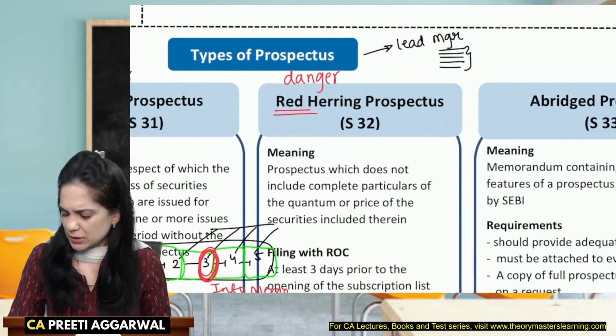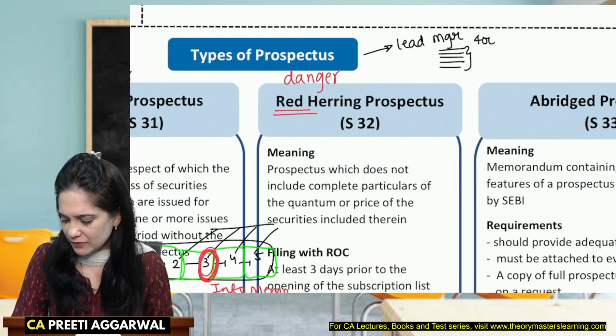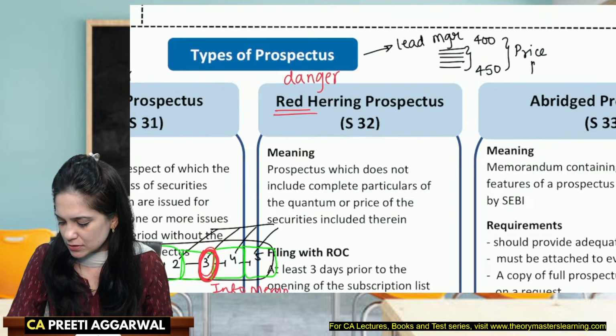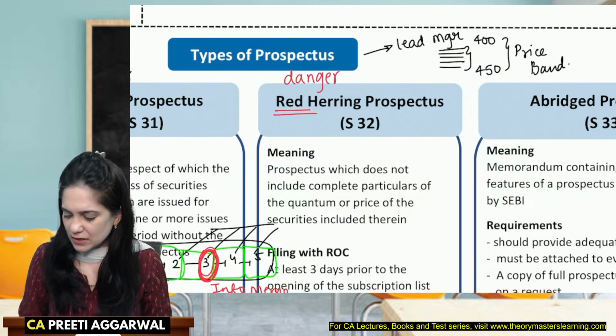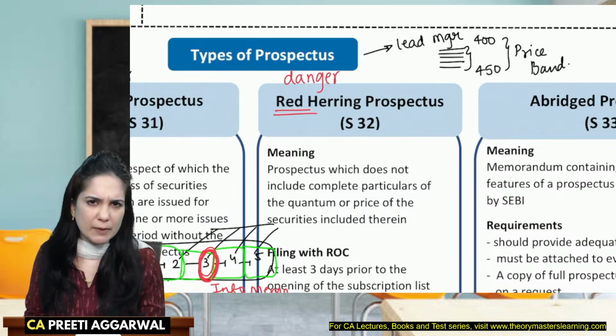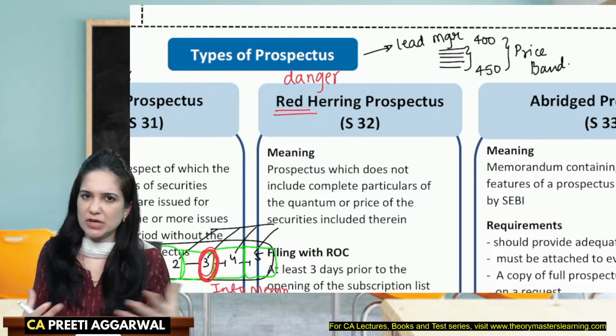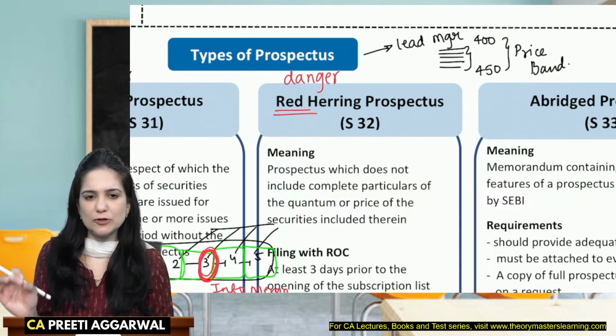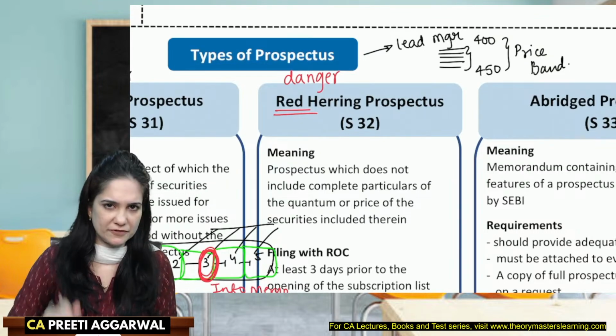So the public says that we will buy it anywhere between 400 to 450. This is the price band which I could understand by interacting with the public. This is the price range within which they are ready to invest in the securities. So the lead manager tells the company that you offer the shares between 400 to 450.